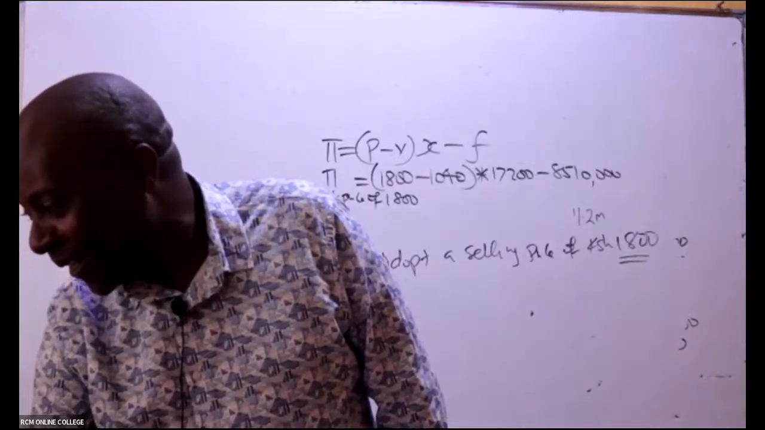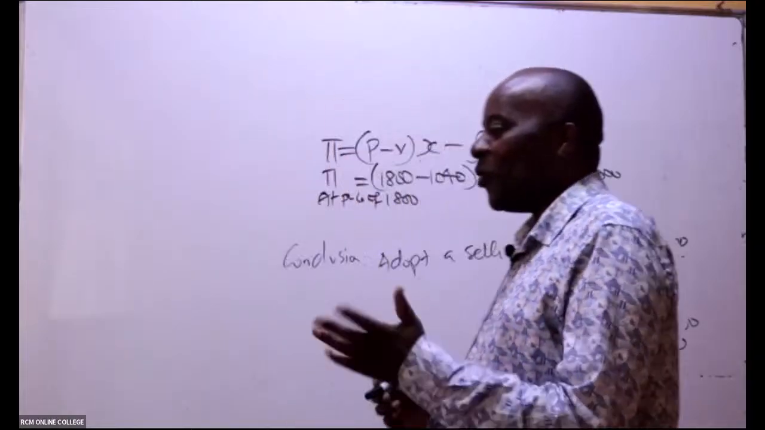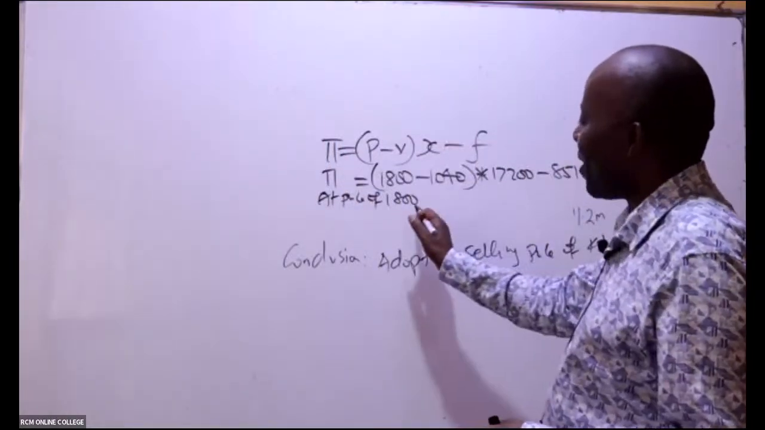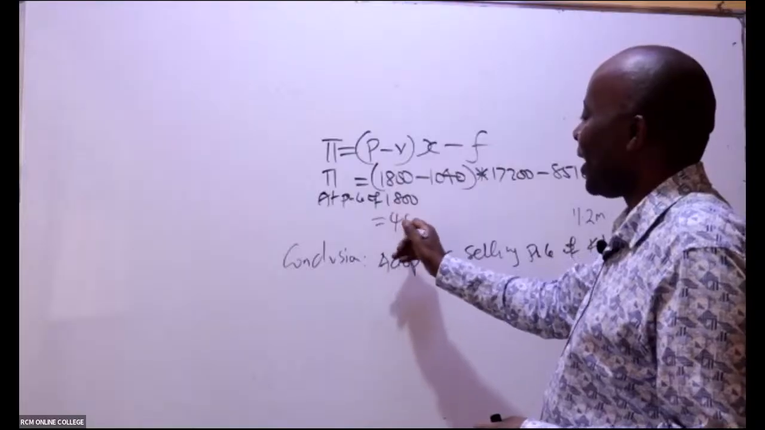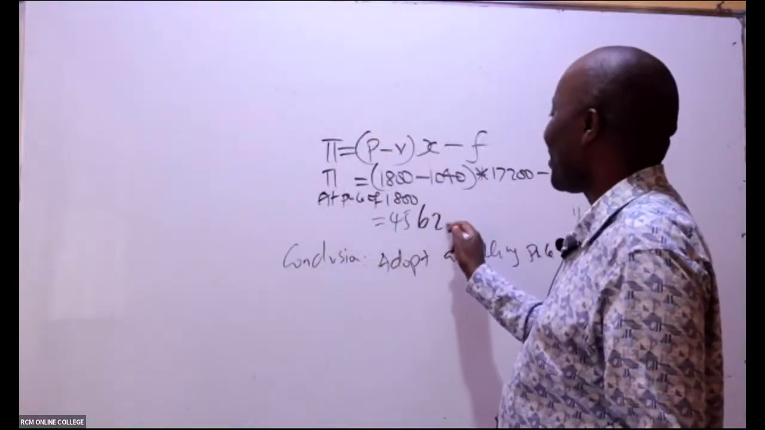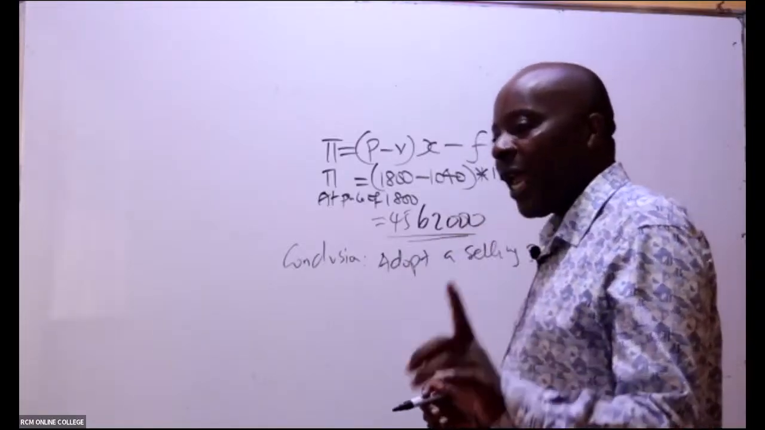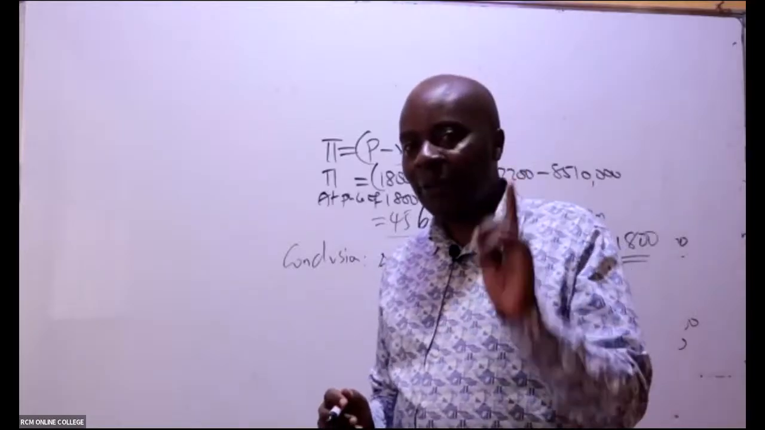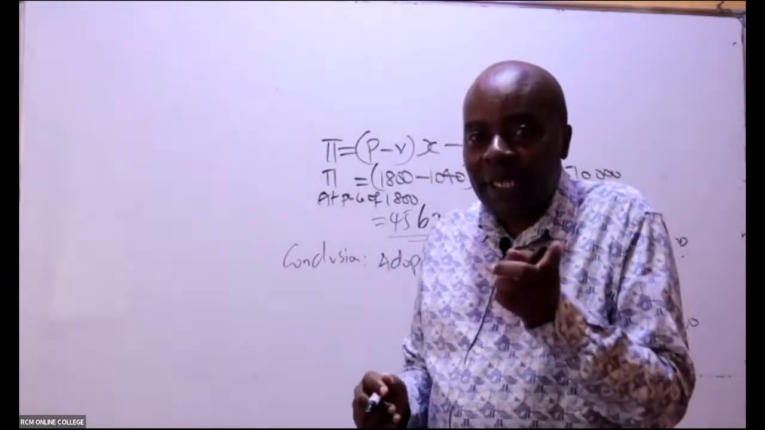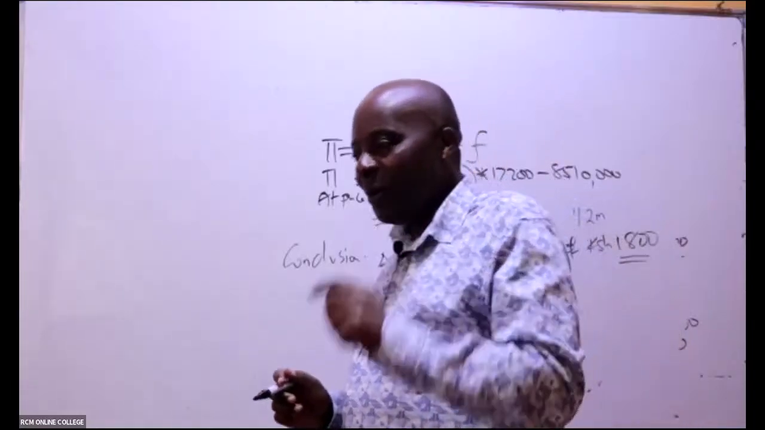Analysis and understanding. So 45, 62. No, you'll be very lucky this time around. Very lucky. 45,62,000. How about margin of safety? Before I get margin of safety, I must get break-even point. Is there somebody who can compute break-even point for me in this question? Please compute break-even point.